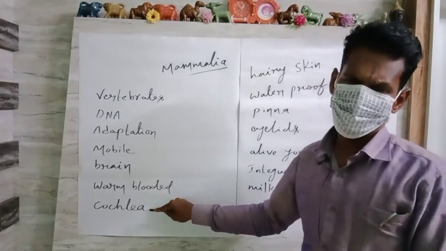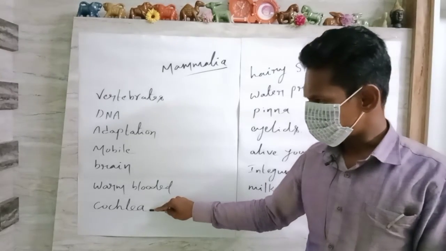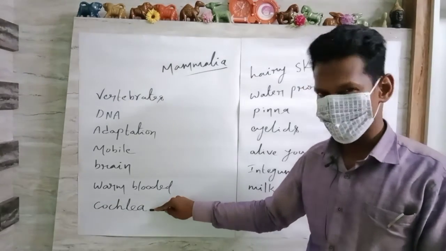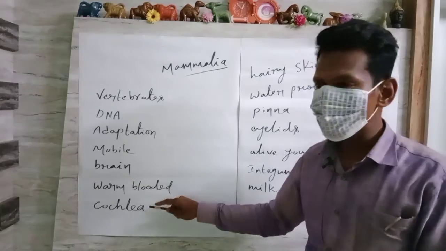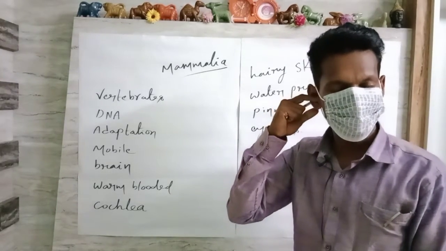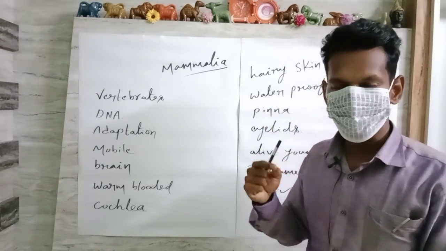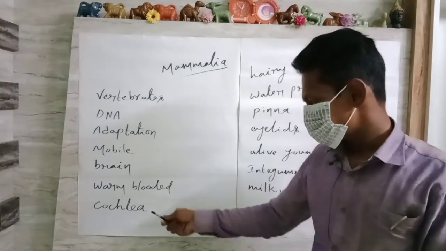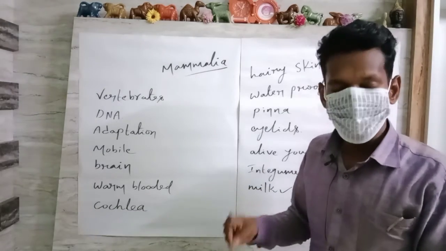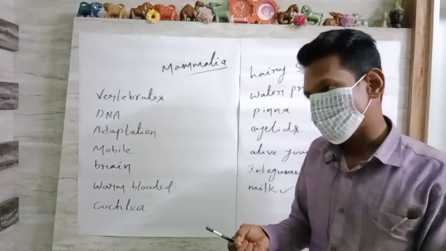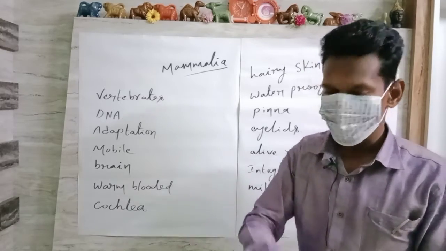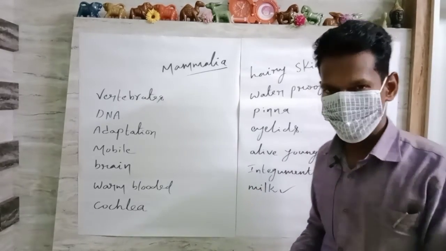And cochlea: the spirally arranged cochlea is highly well developed. In the sense, inside the internal ear we can see the spiral cochlea in mammals. This is a spirally coiled cochlea. It is not well developed in the lower levels of organisms.